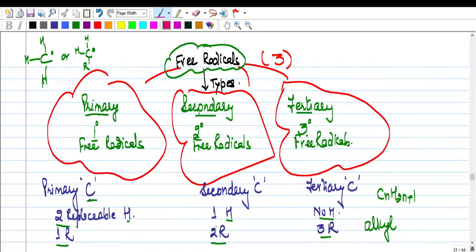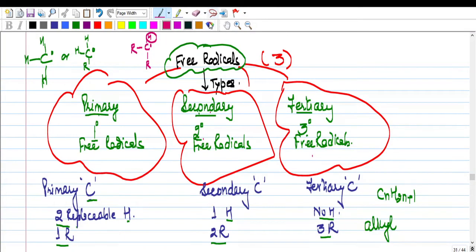Secondary free radical has got 1 replaceable hydrogen. So from this we replace 1 H with R, and it is going to become what? Secondary. So I put R here, carbon, R here, and now this has got just one replaceable hydrogen, so this is your secondary free radical. Now let's take up tertiary.